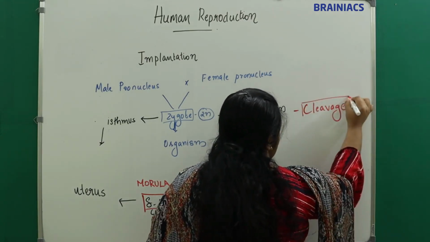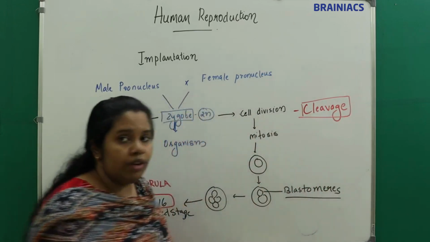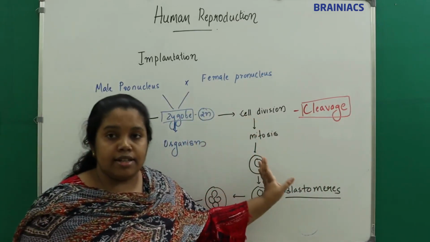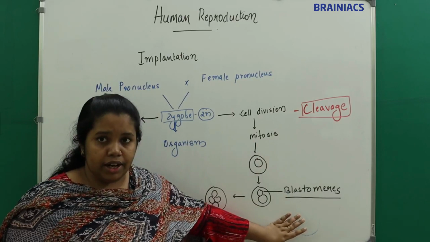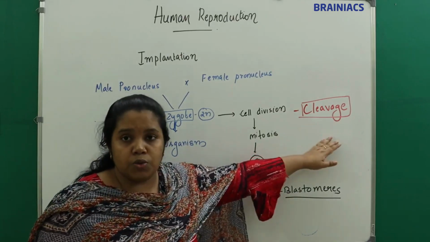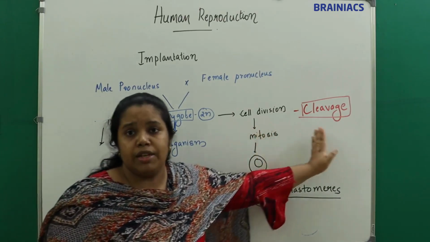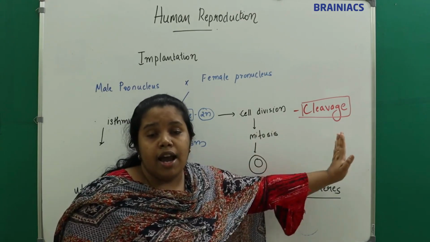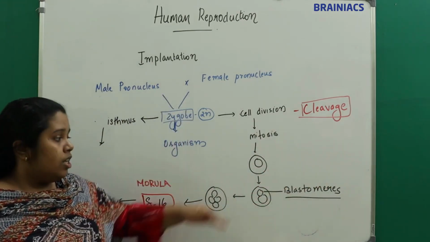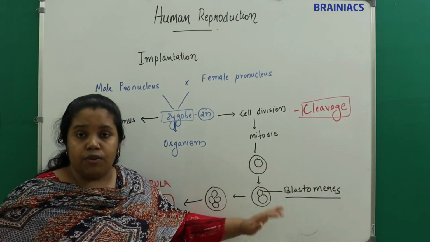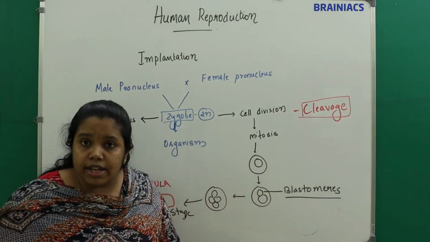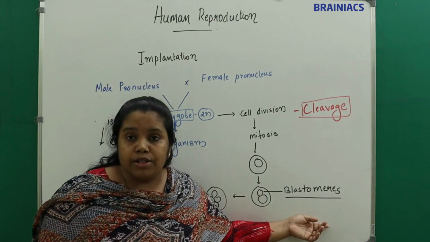I told you the zygote will undergo cell division, and the single-celled zygote will form a double-celled stage. This process of the zygote undergoing cell division is called cleavage. Understand? Initially the single cell will form a double cell, and the daughter cells are called the blastomeres.